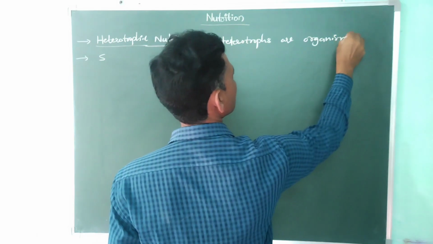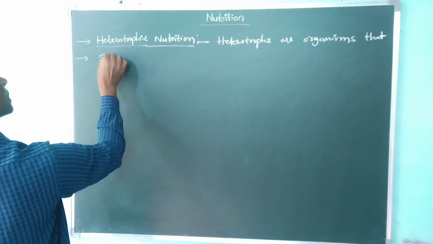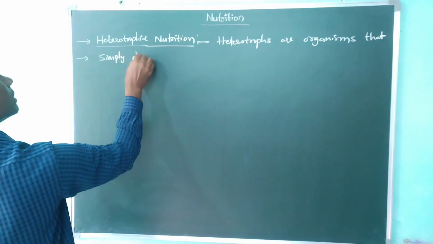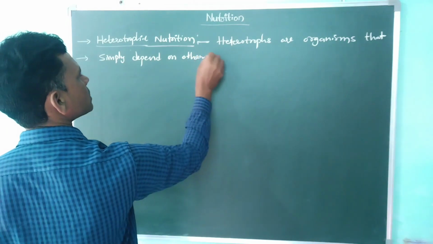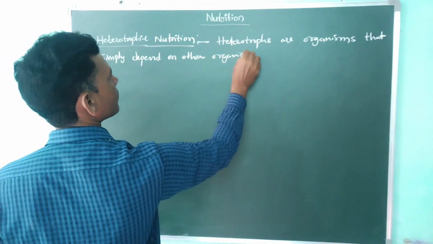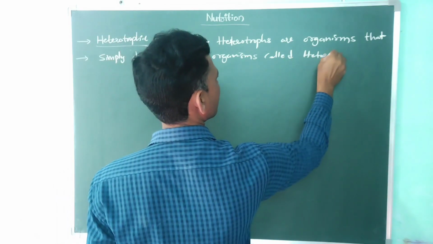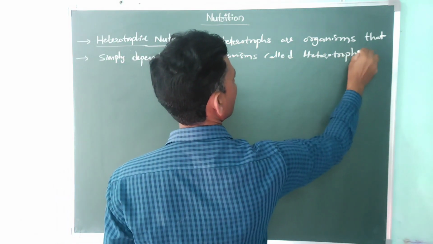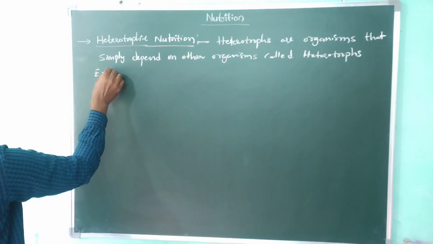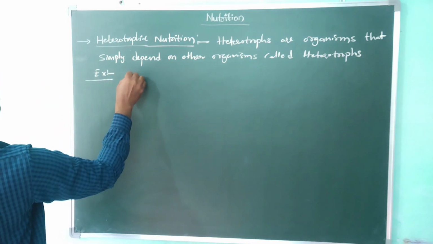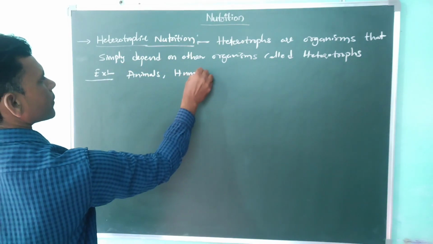Heterotrophs are organisms that simply depend on other organisms, called heterotrophs. Example, all animals and humans also.